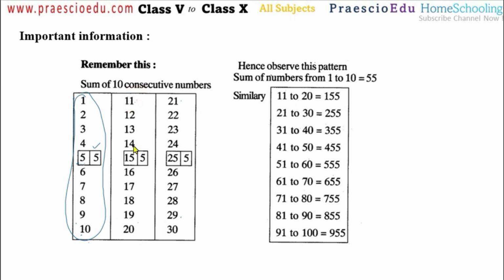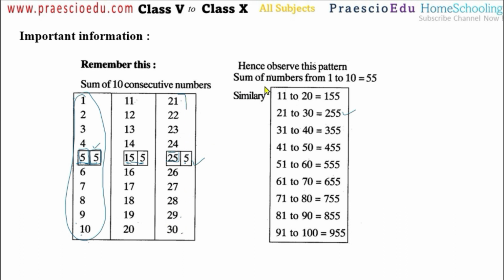Likewise 11 to 20, if you do the additions, the answer is 155. Just for remembering purposes, this 5, and after this 5 another digit, means these 2 digits make 55. Then here also 55, and after this the unit 5 digit taken, so 155. Likewise here 25, and just making another 5 here. This is just for understanding or remembering purposes. If you do the addition of 21 to 30, you will get 255. This is the answer, which is given here also.